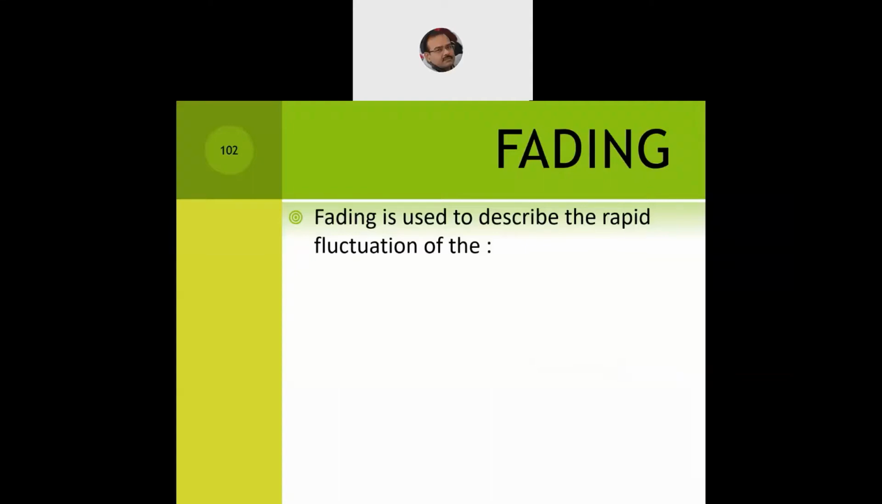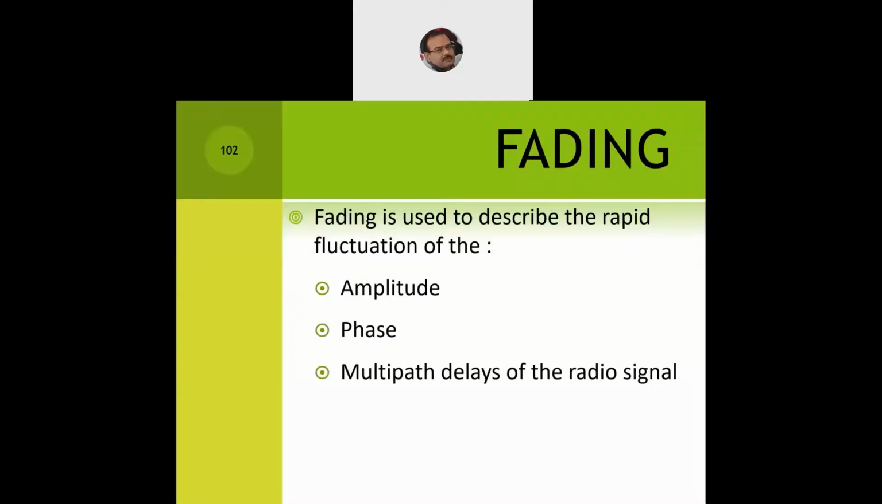Now fading is used to describe the rapid fluctuation of the amplitude, the phase, and the multipath delays of the radio signal. Because if signal transmission is taking place, delay is bound to happen. The phase is depicted by phi. Amplitude, we all know, is the maximum strength of a signal. In the positive polarity, we know how much voltage gain will be there. That will determine the amplitude of the signal.